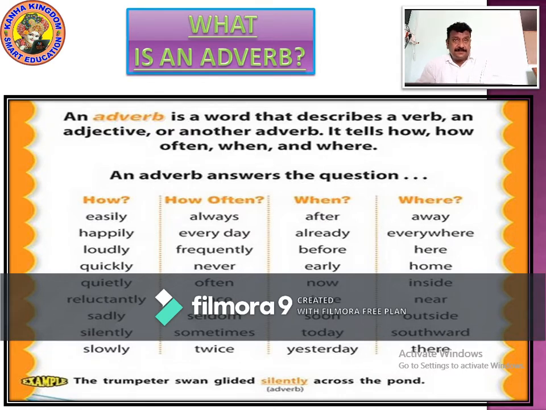Look at the lots of crowds standing there. What is the lots of crowd? Where? There. Right? So now when you see how often, when, and where, wherever these are explained, this is an adverb answering.